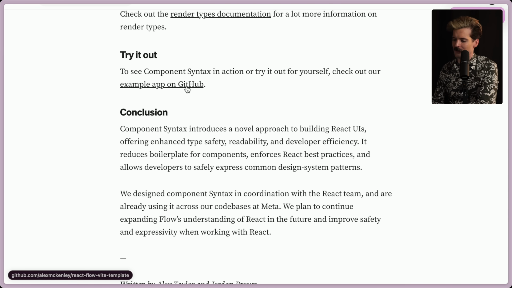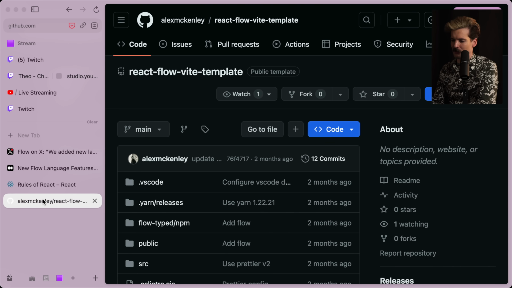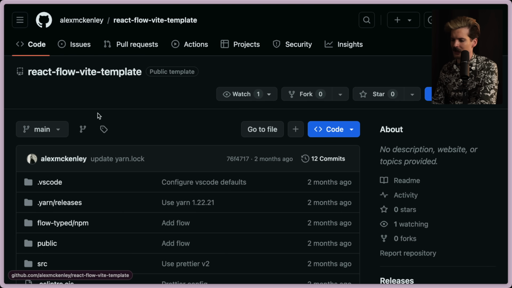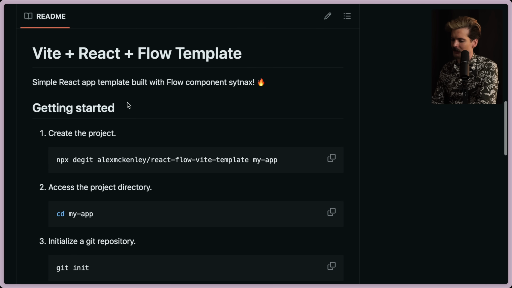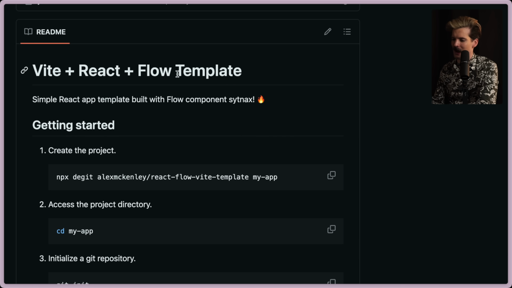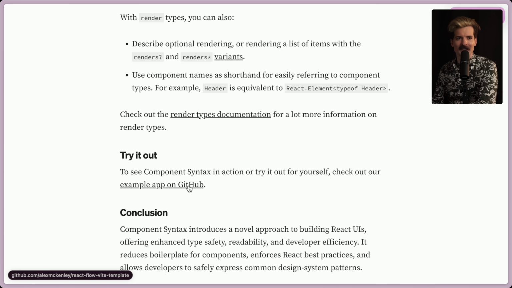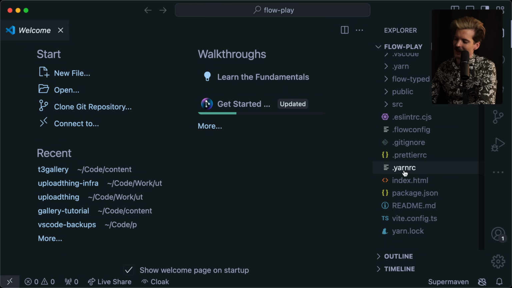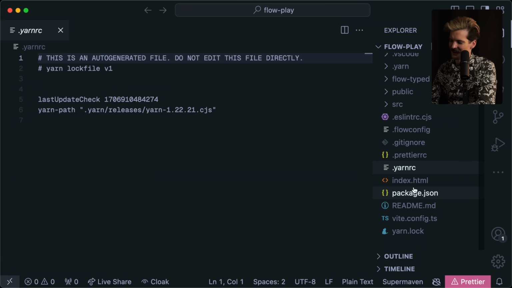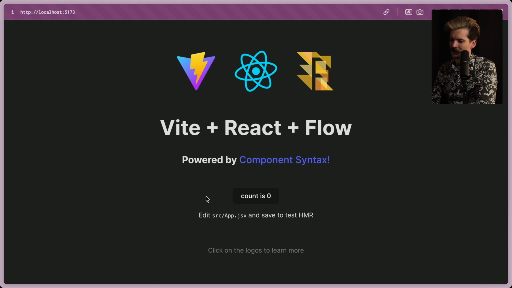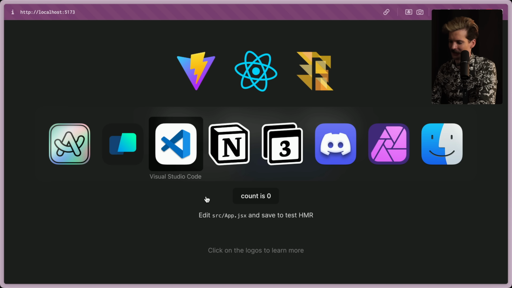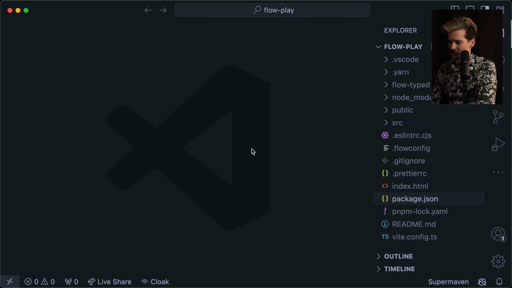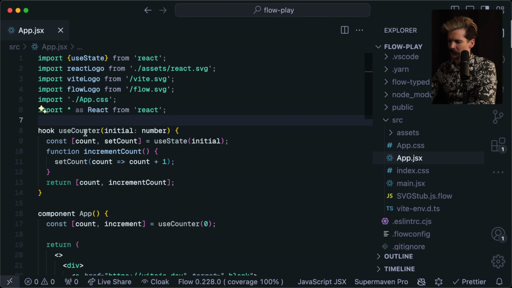Oh shit, they're using Vite for that. Is this the first official React Facebook world Vite thing? It's cool seeing Vite plus React plus Flow. What a combination. Oh damn, example. It's time to play. They couldn't help themselves. They still used Yarn. I get it. I understand. I will admit, having done a lot of Next dev lately, seeing the page load immediately first try is actually really nice.